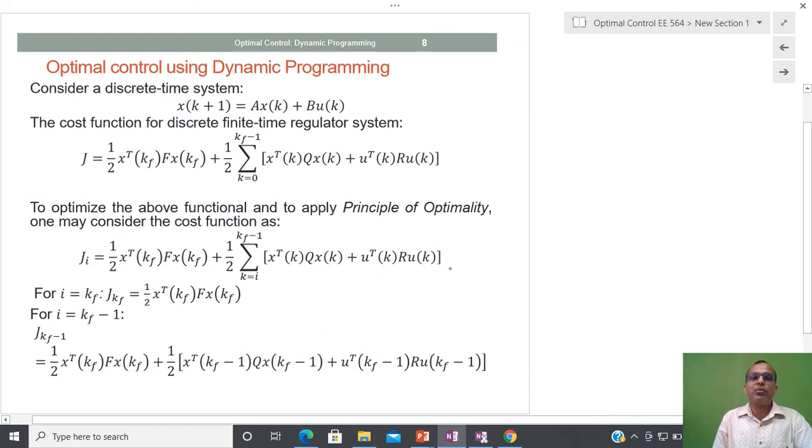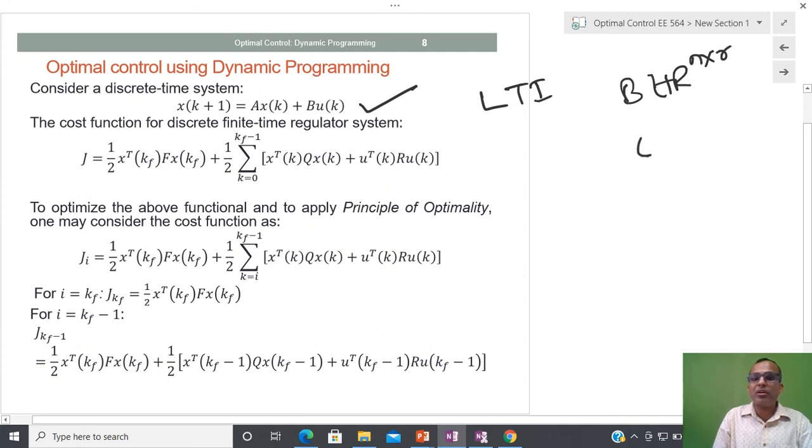So what we are going to do now, we are going to generalize whatever we have told. I am going to take the discrete time system. So this is a linear time invariant discrete time system. So LTI discrete time system, where A is again an n cross n matrix, B is an n cross R matrix. So B belongs to R^(n cross R), because we are assuming that U belongs to R.